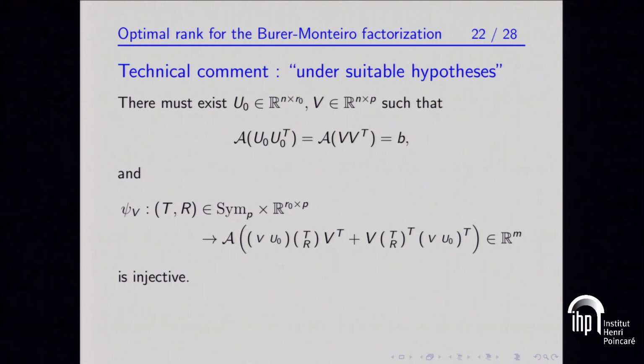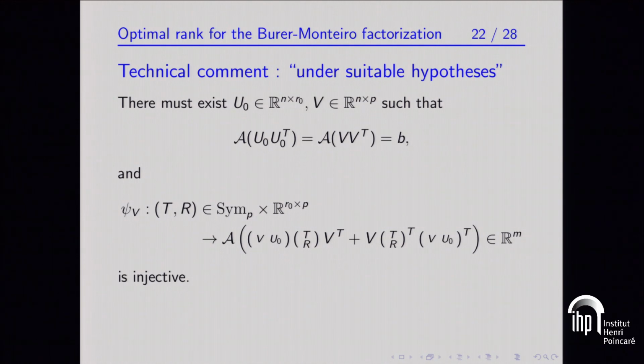So just a technical comment. I said that the theorem is valid under suitable hypotheses. So the main hypothesis is as follows. It's technical. It does not have a clear interpretation. It just comes out of the proof. So it's that there must exist matrices U0, U0 transpose, and VV transpose that satisfy the affine constraints, where U0 has R0 columns and V has P columns, such that this complicated linear map is injective.